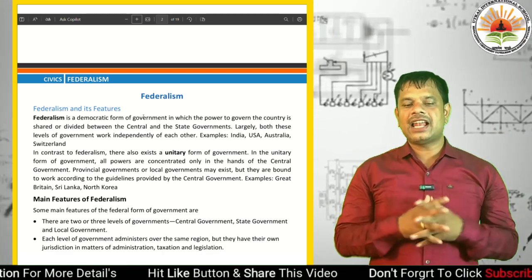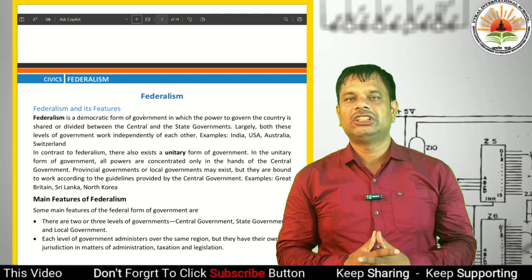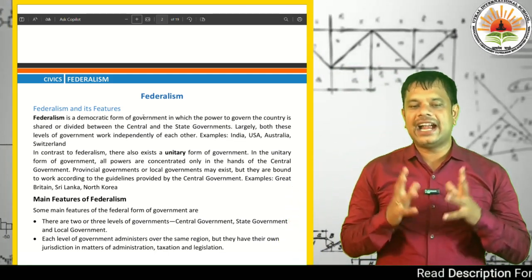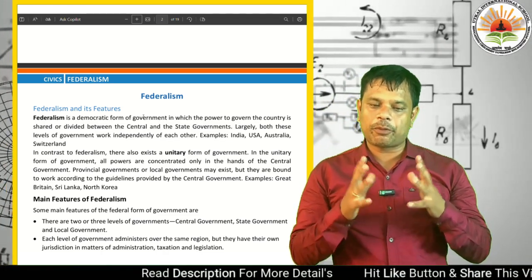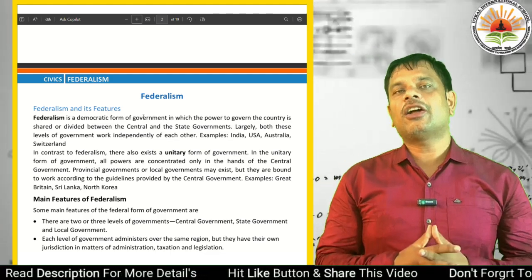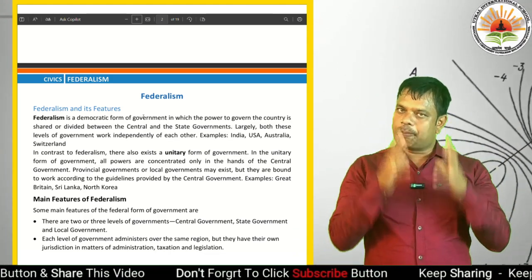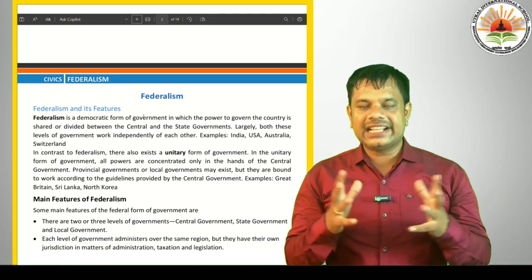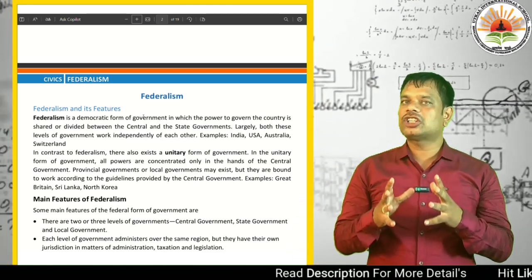Provincial or local governments may exist, but they are bound to work according to the guidelines provided by the central government. Examples: Great Britain, Sri Lanka and North Korea.